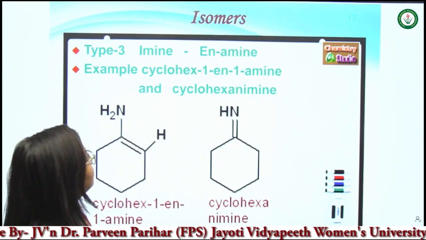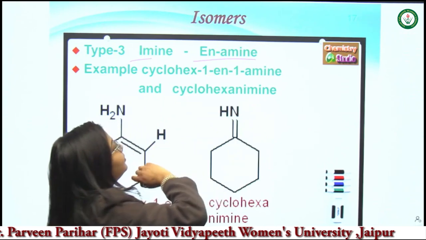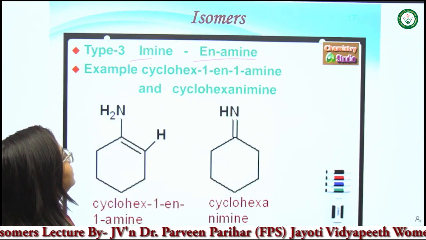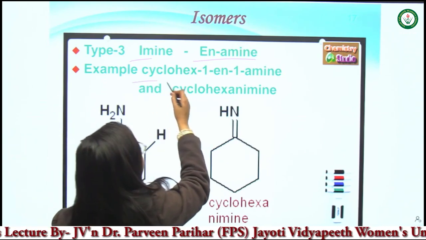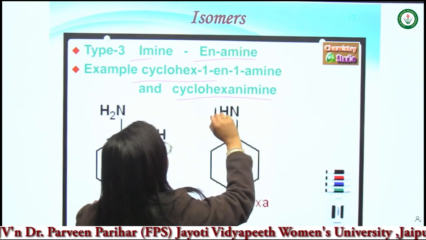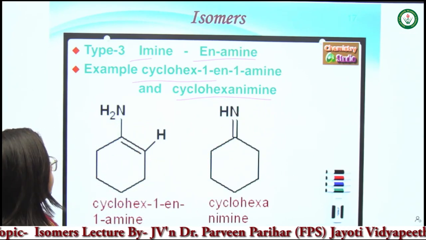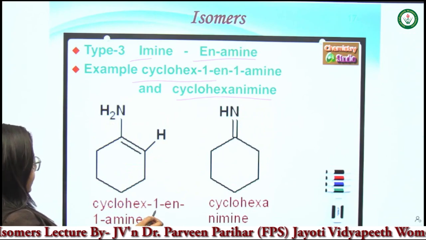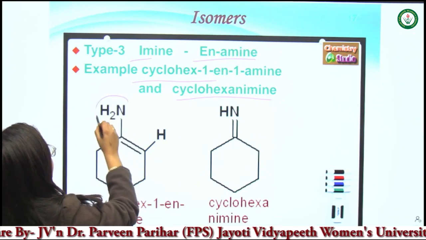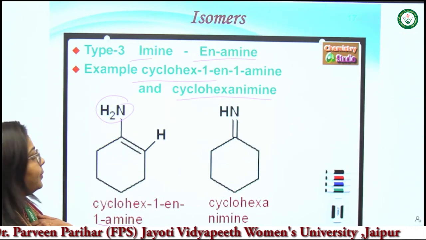Then type 3 of tautomers is the imine and enamine. Imine and enamine are also considered as tautomers. How? Let's see the example: cyclohexene-1-amine and the cyclohexane imine. Let's see how these are tautomers of each other. In cyclohexene-1-amine, the amine group is present. So now what will happen?